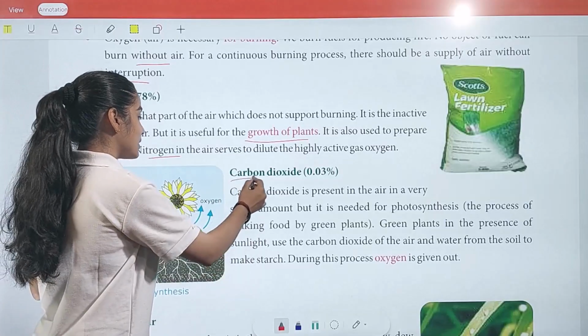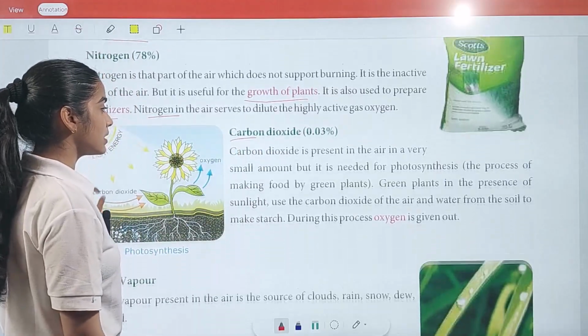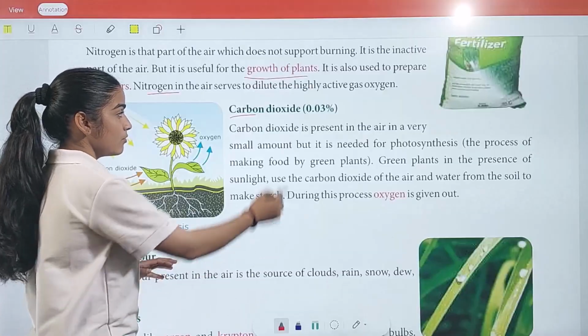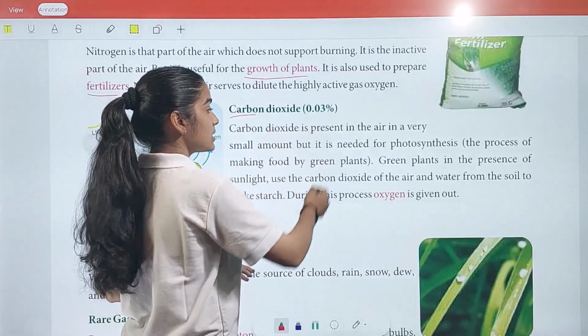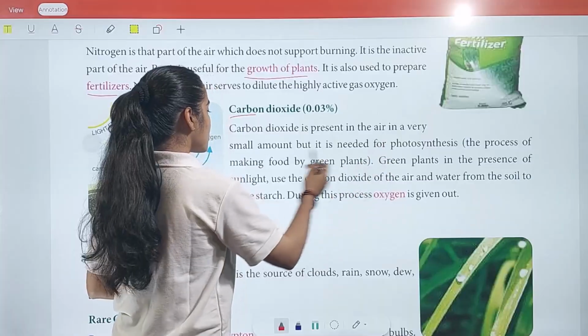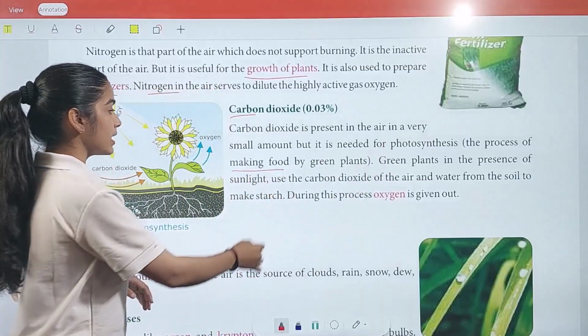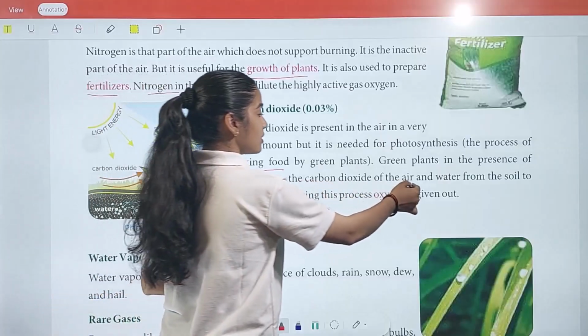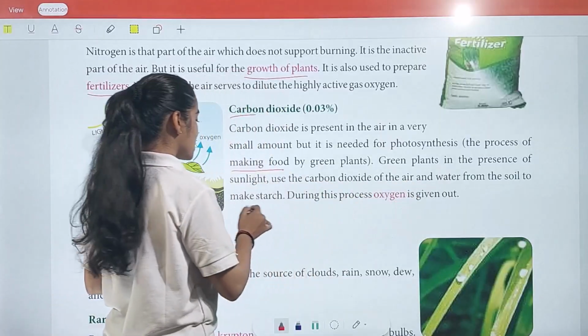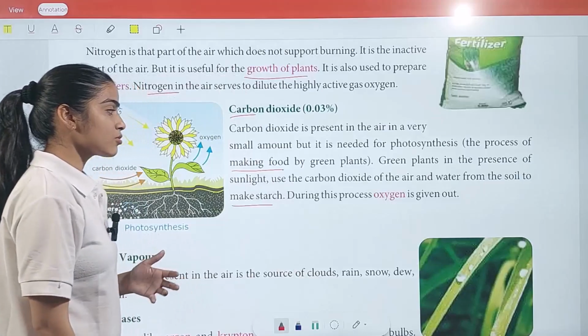Next, we have carbon dioxide. Carbon dioxide is present in the air in a very small amount, which is 0.03%, but it is needed for photosynthesis. In photosynthesis, the process of making food by green plants in the presence of sunlight, they use the carbon dioxide of the air and water from the soil to make starch. During this process, oxygen is given out.